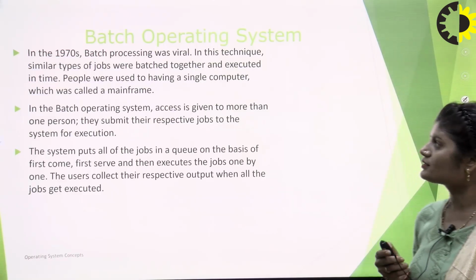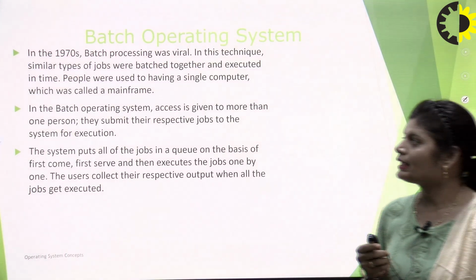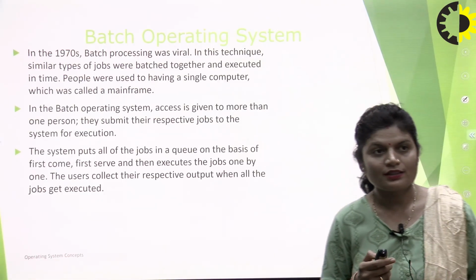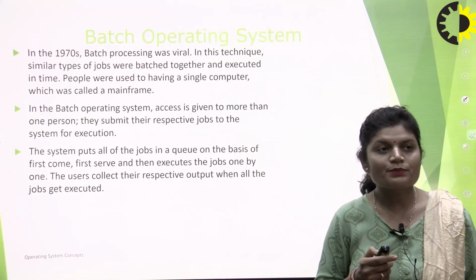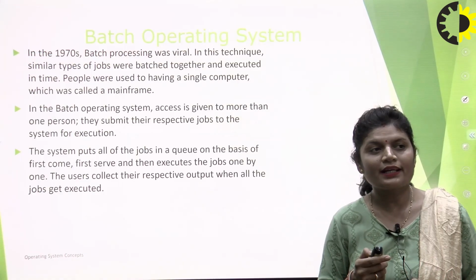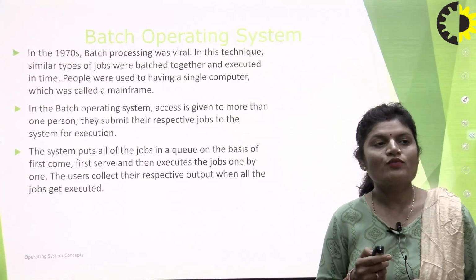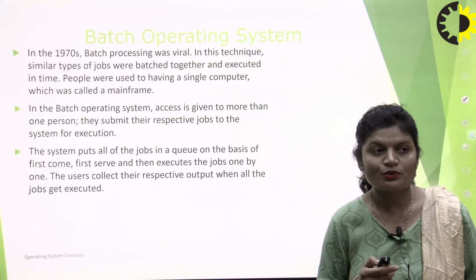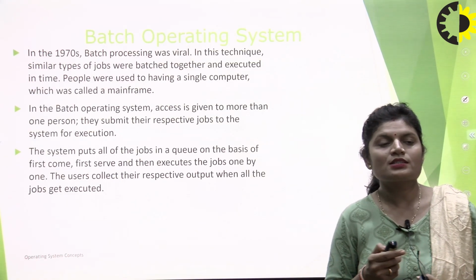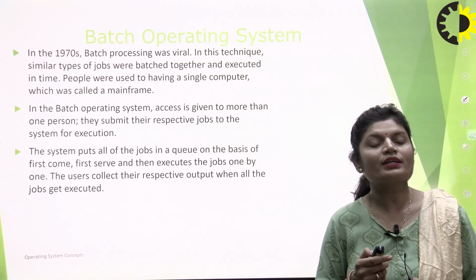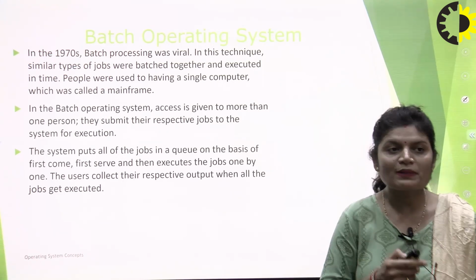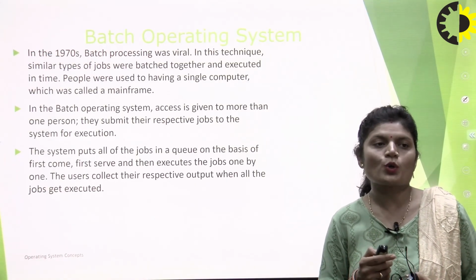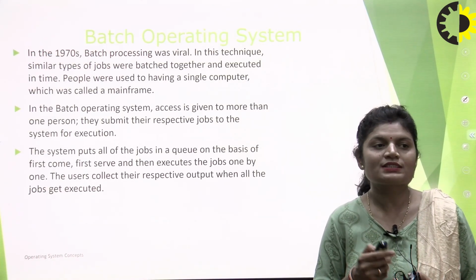So batch operating system. What is batch operating system? In the 1970s, batch processing was very popular. In this technique, similar types of jobs were batched together and executed in time. People were used to having a single computer, which was called a mainframe computer. In the batch operating system, access is given to more than one person. They submit their respective jobs to the system for execution. The system puts all the jobs in a queue on the basis of first come first serve.